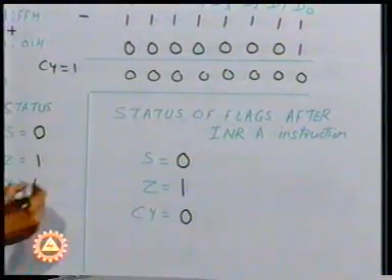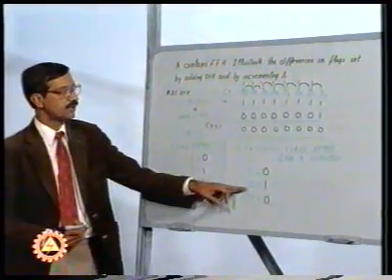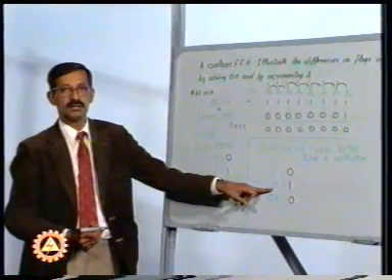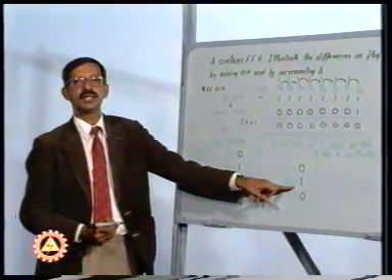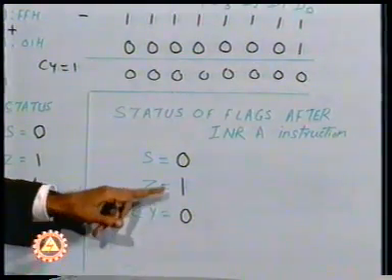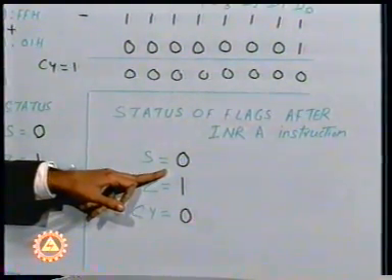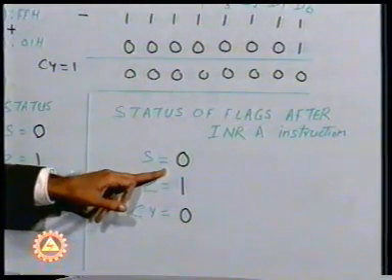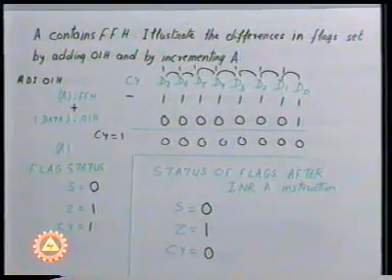Now the difference between the two instructions is that after incrementing, the contents of the accumulator would become 0. As such, the Z flag is 1, the CY flag is not affected by the INR instruction, and the sign flag is affected as has been shown here. This is the basic difference between the INR and ADD instructions. Let's take the next problem, which will explain the subtraction procedure.